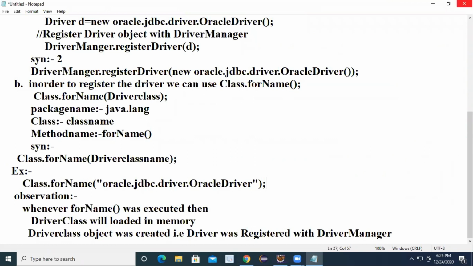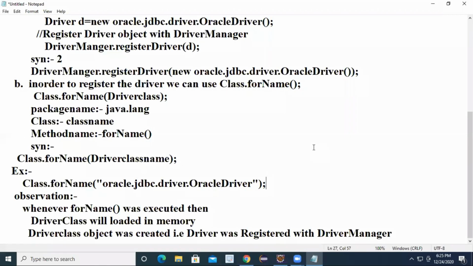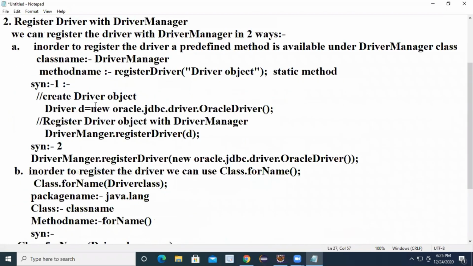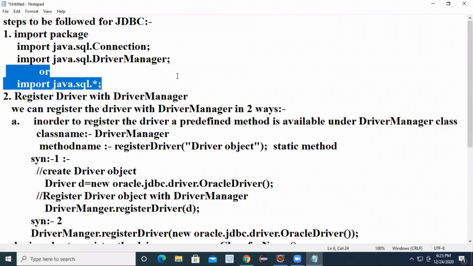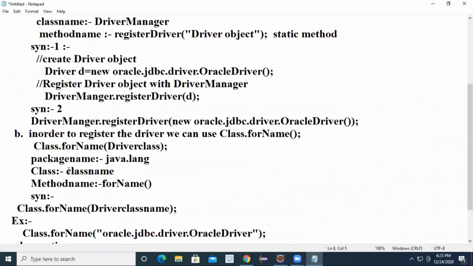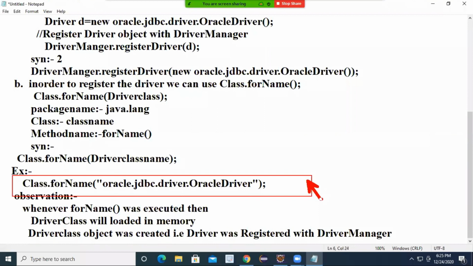So what is step number 1? Import the packages. Step number 1, import the java.sql package. Step number 2, register the driver. Here I wrote A and B, but which one should you follow? B is recommended. We'll do a lot of programs, don't worry, you will become an expert in JDBC. Learn these programs by heart. Step number 2, register the driver with the driver manager by using Class.forName.